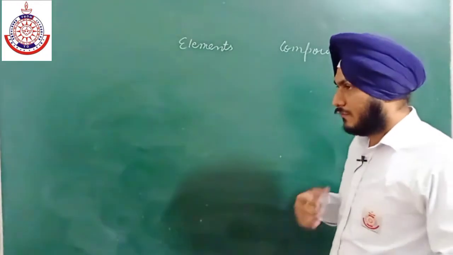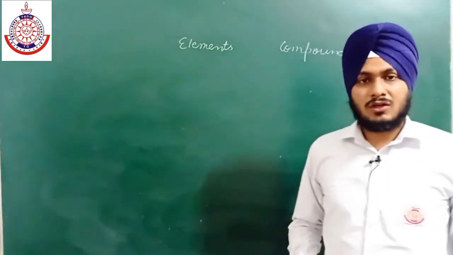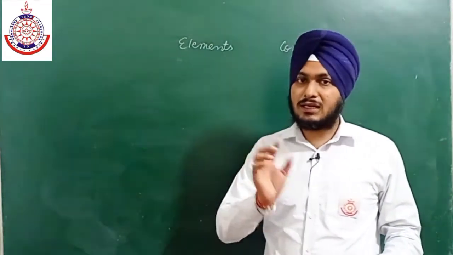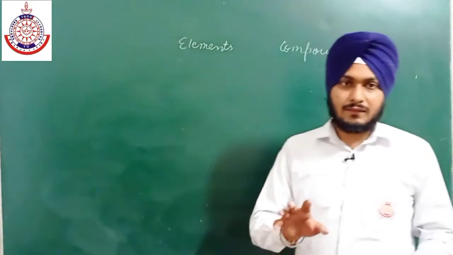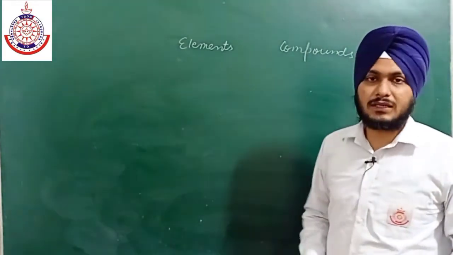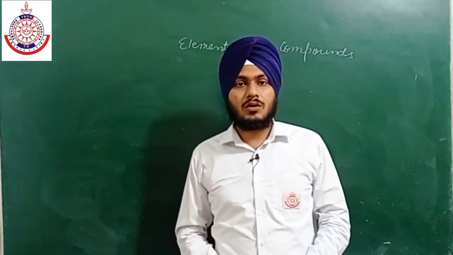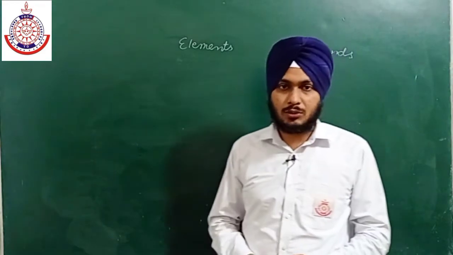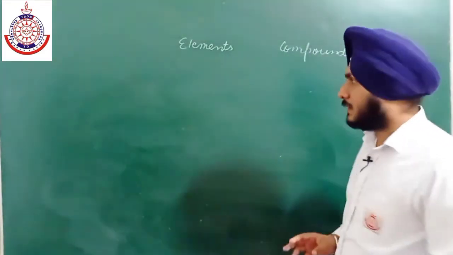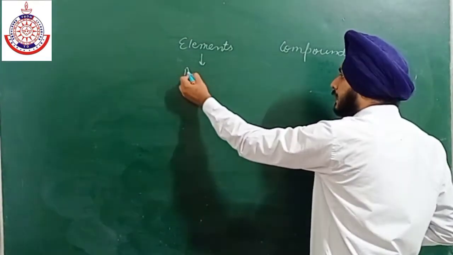It means if we want to know all the information about any element, we should know about its single atom. We should know about a single atom, then we can give each and every piece of information about that particular element. In case of a compound, we need to know everything about its fundamental particle, which is a molecule. I think the concept is clear. So the fundamental particle for an element is an atom.